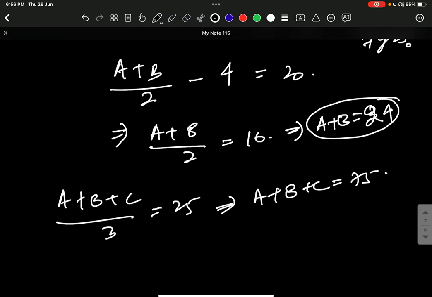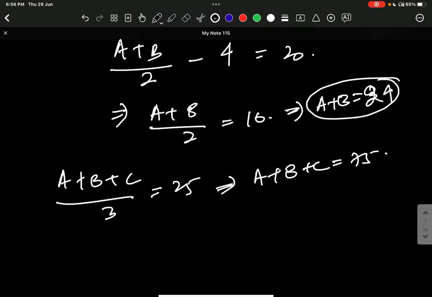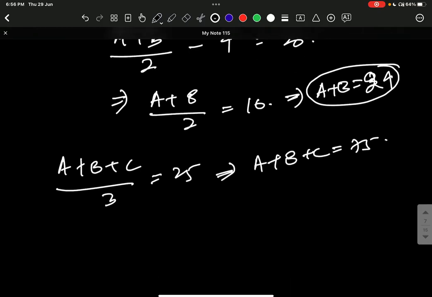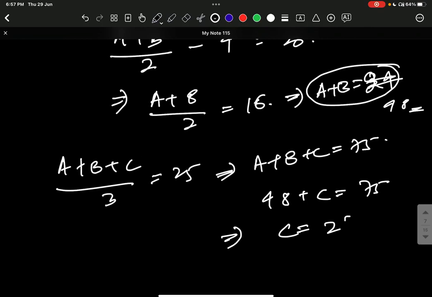What would be the age of C after 7 years? Okay, so what is A plus B? Just now we know that 16 twos are 12, so this is 48, right? Just check it by yourself and you can do it. So this is 48 plus C is equal to 75, which implies C is equal to 27.